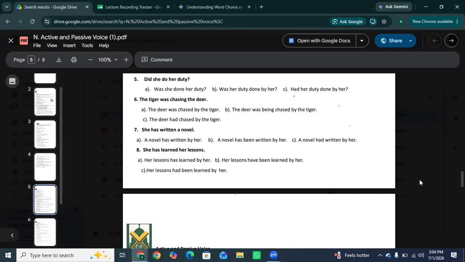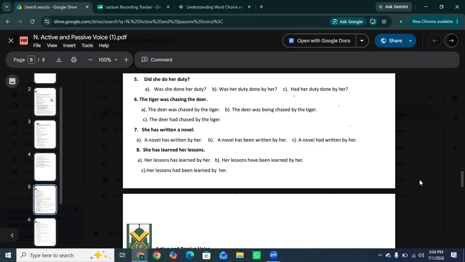So, she has written a novel. Yes, a novel has been written by her. So, "has written" is present perfect, and perfect tenses require you to insert the helper "been" between the "has" or "have" and the third form of the verb.